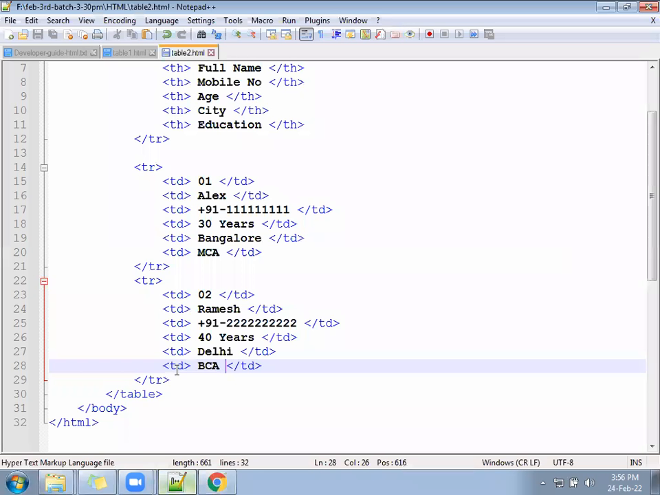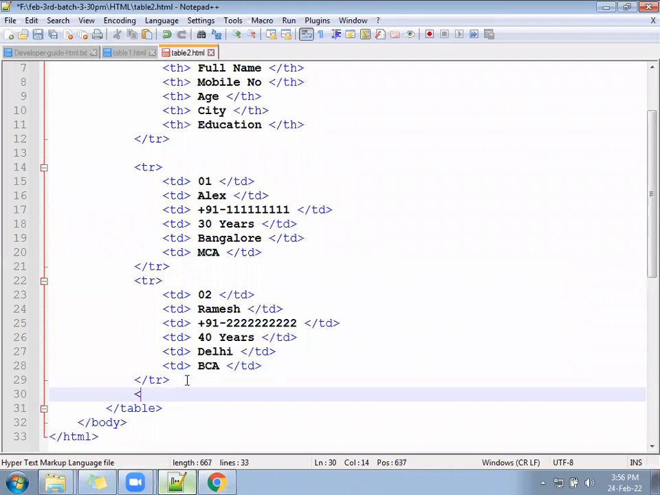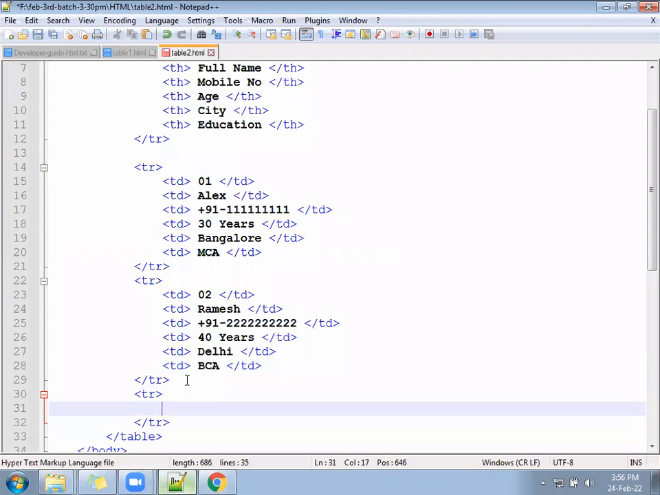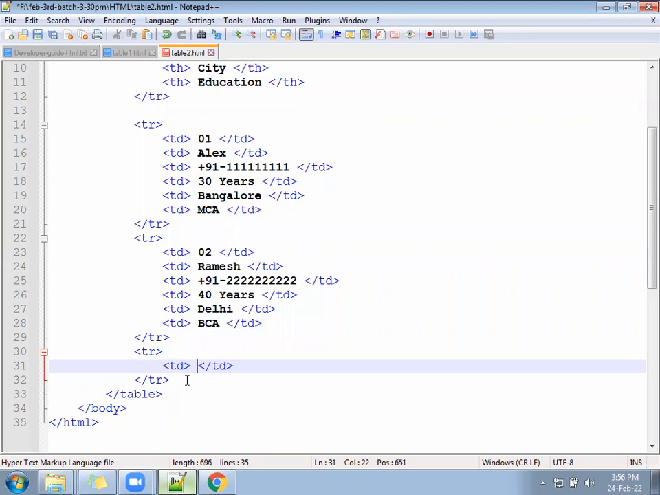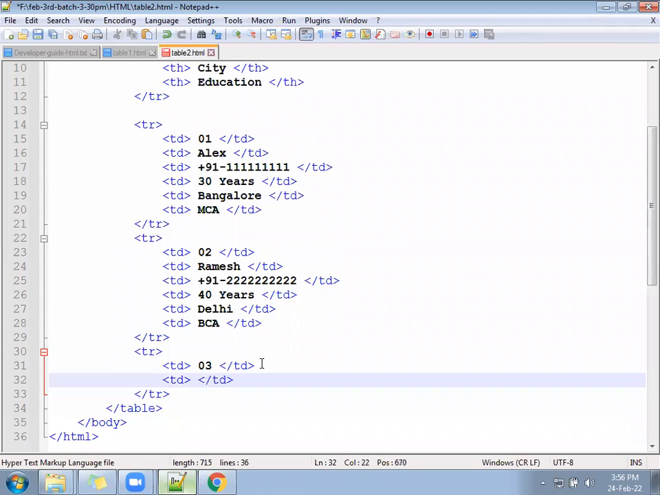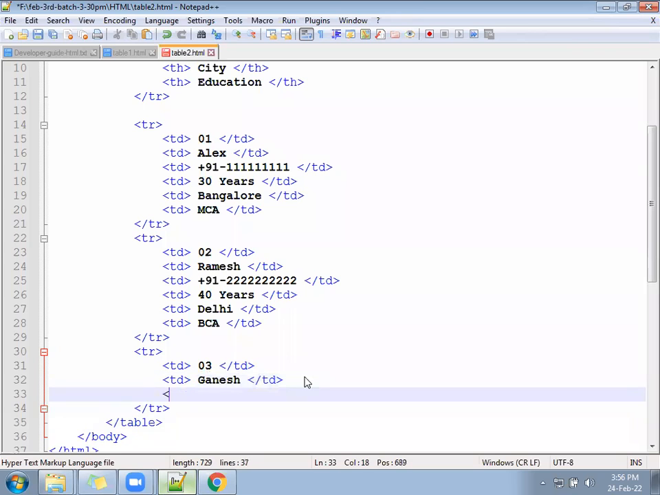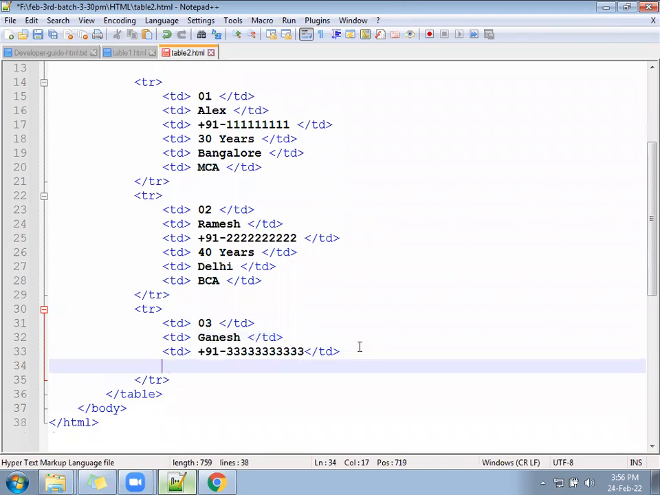Okay, so hope you added one more user. Let me help you out. Let's add one more TR. TD 03. TD, something like Ganesh. The number 333333. Next TD is EDS.